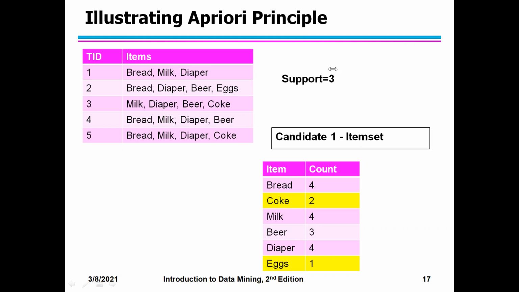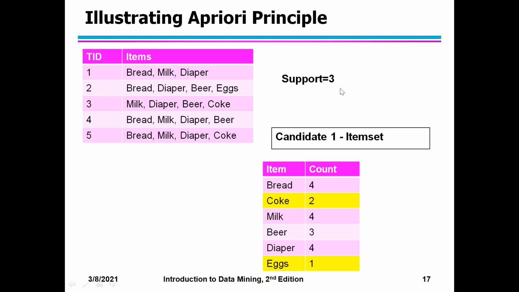No, sequence is not important, but normally when they give you a problem, they will give it in this manner. If I change the sequence, say I put milk, diaper, beer, coke last and this on top, it won't make much of a difference. You can change the sequence, but when the examiner gives you the problem, follow the same sequence, because examiners won't have time to check whether it is interchanged or not. So try and follow the same sequence. Since we are only focusing on the count, your sequence will not make a difference at all.